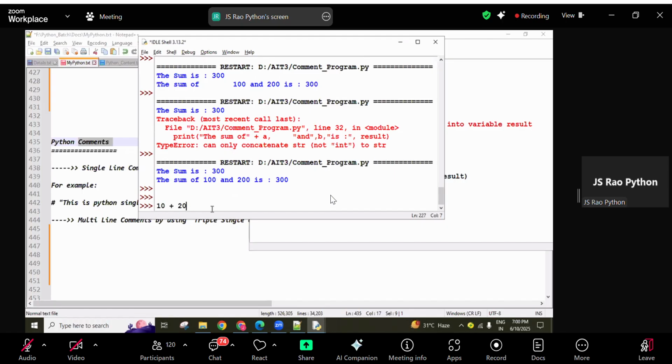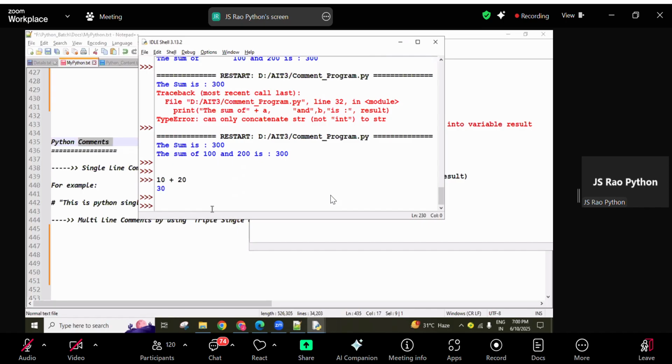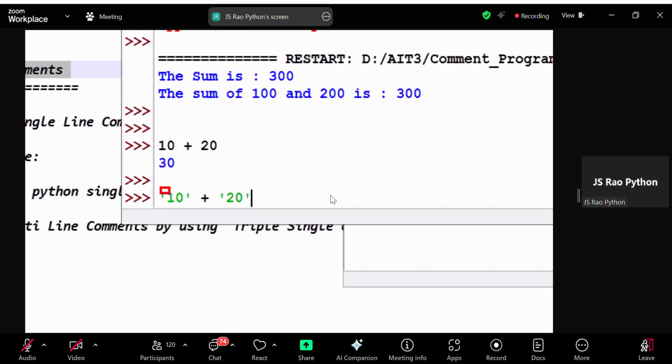You can see here 10 plus 20. Both are integers, so plus acts like an arithmetic operator. 10 plus 20 is 30, you're getting. Now here, with quotations, 10 means a string type.